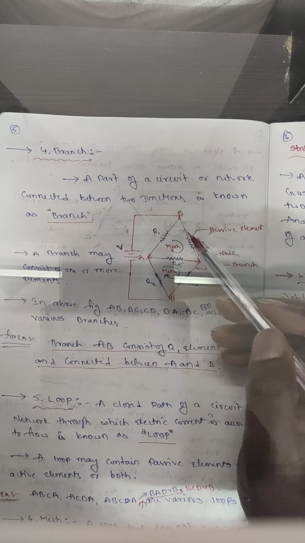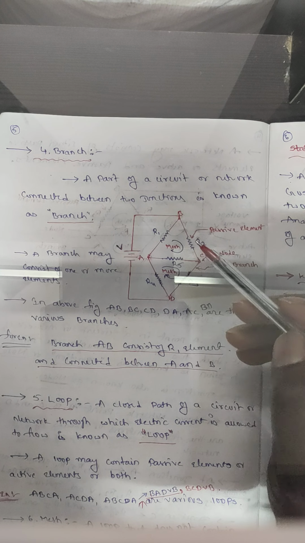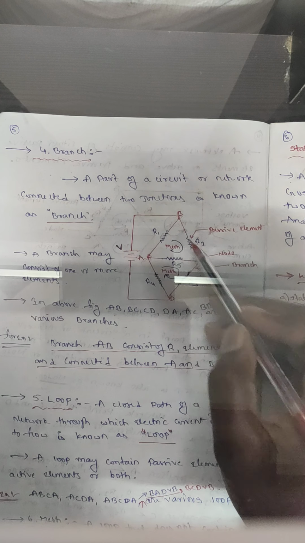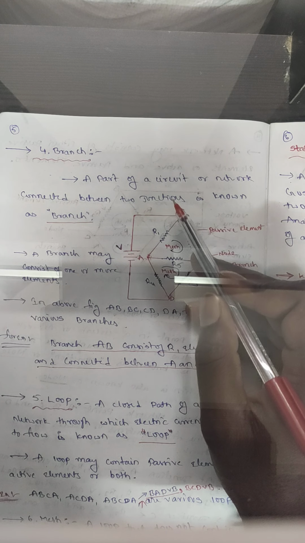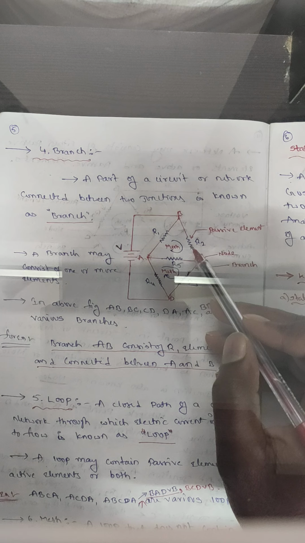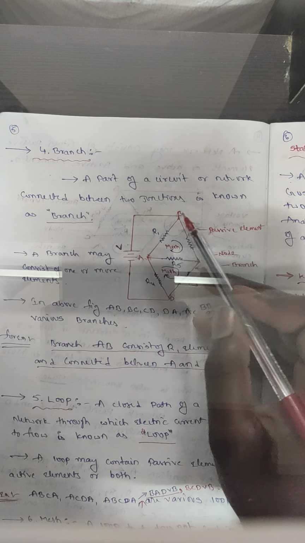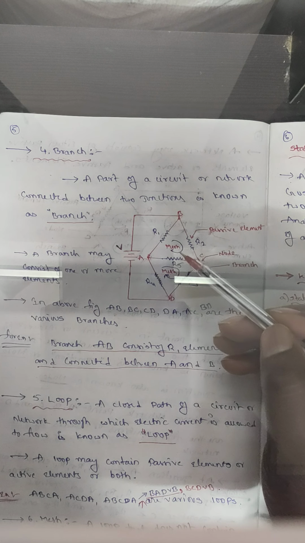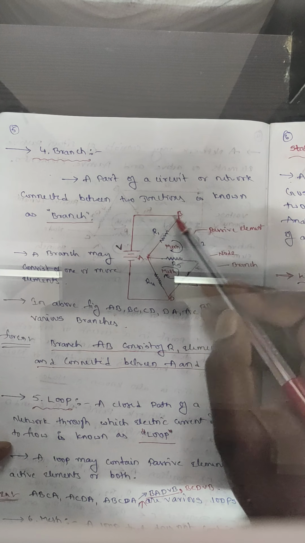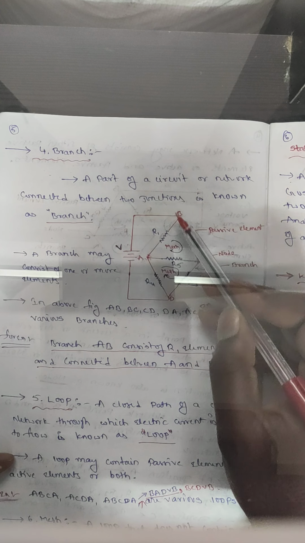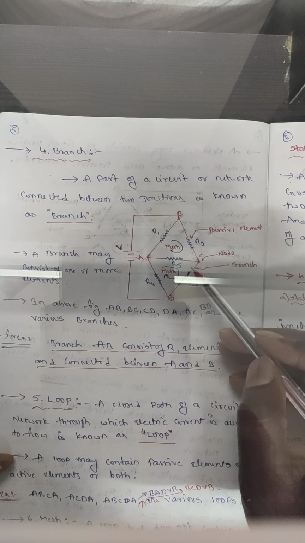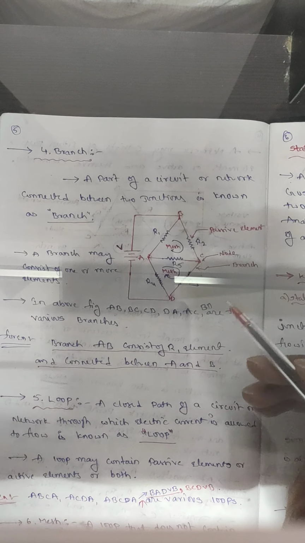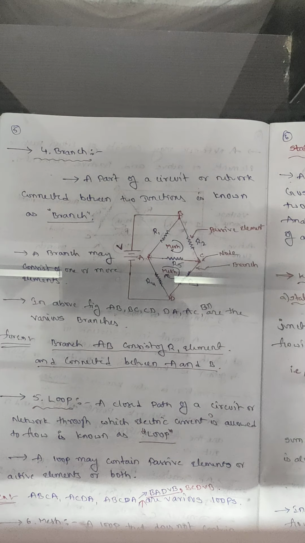Here, the definition of a loop is a closed path of a circuit where electric current is passed through. A closed path of a circuit or network through which electric current is allowed to flow is known as a loop. Okay, coming to the mesh.